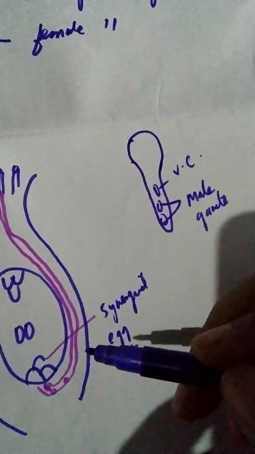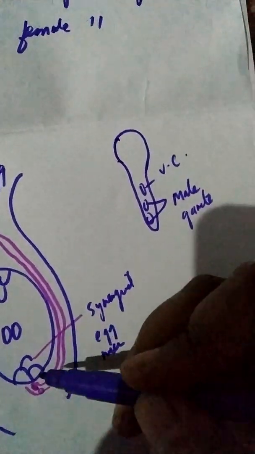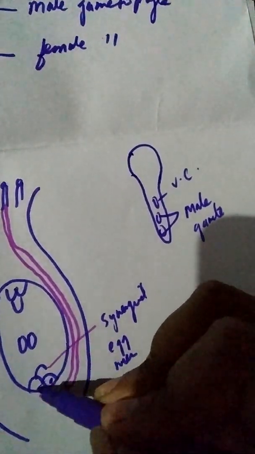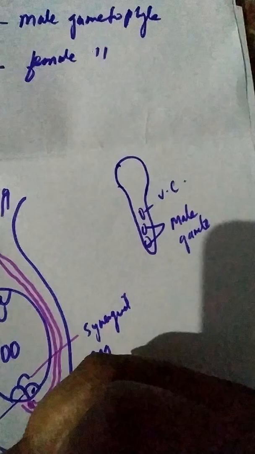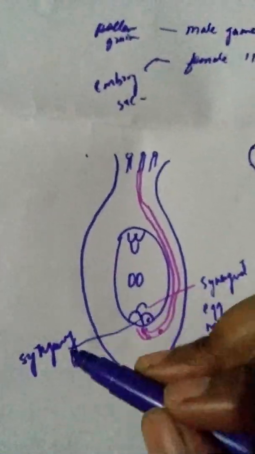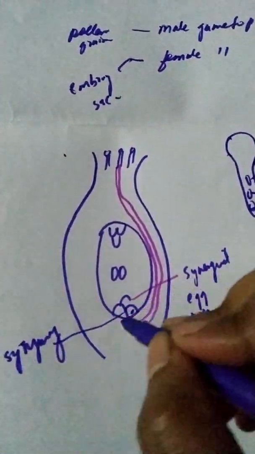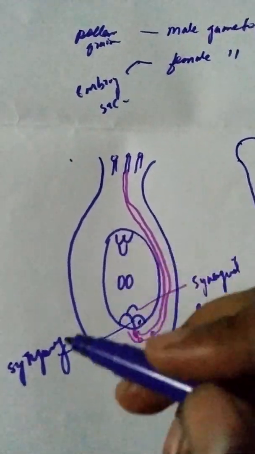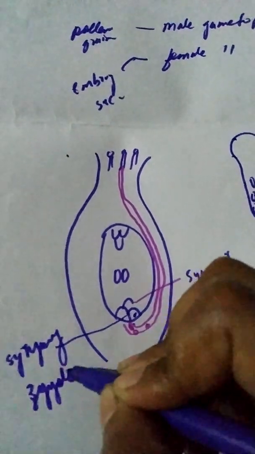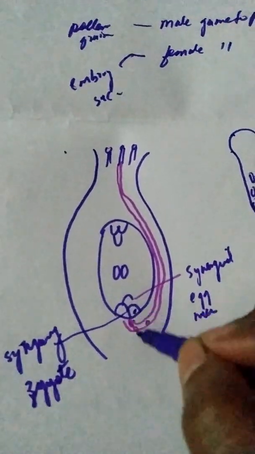This fusion is known as syngamy. The haploid male and female gametes fuse to form a diploid, and this is known as the zygote.